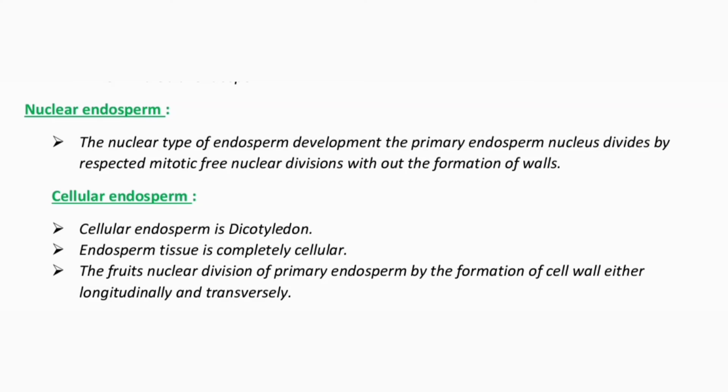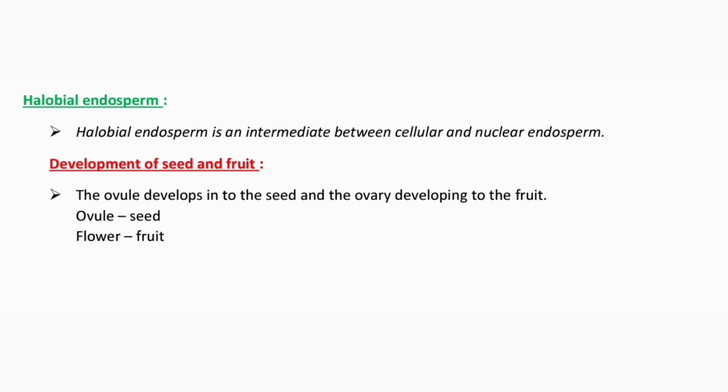Cellular endosperm. Cellular endosperm is found in dicotyledons. The endosperm tissue is completely cellular. After the first nuclear division of the primary endosperm nucleus, there is formation of a cell wall, either longitudinally or transversely. Helobial endosperm: helobial endosperm is intermediate between cellular and nuclear endosperm.